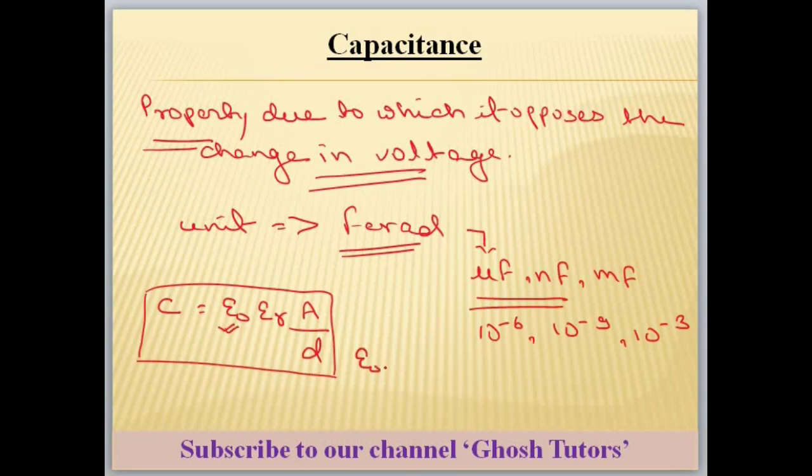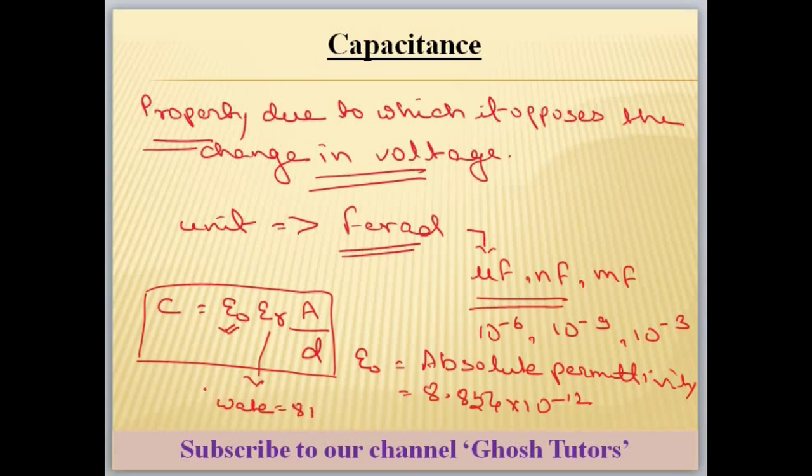What is epsilon naught? Epsilon naught is called absolute permittivity. Its value is 8.854 into 10 to the power minus 12. What is epsilon r? Epsilon r is called relative permittivity. That depends on the material. Like water. Water is having epsilon r 81.